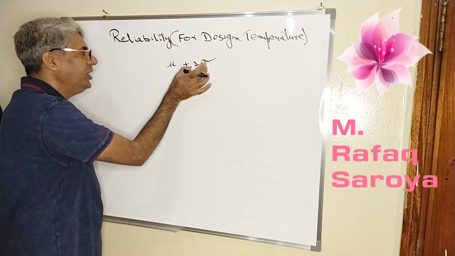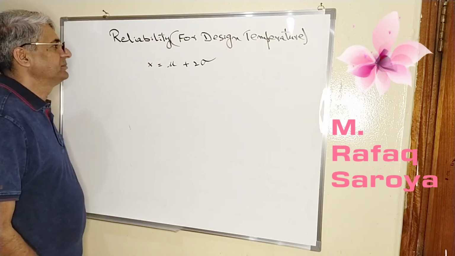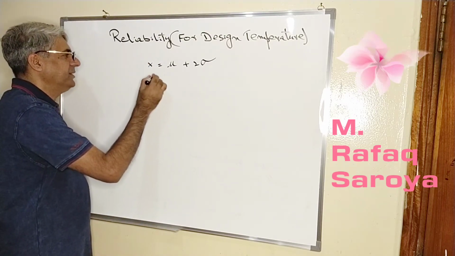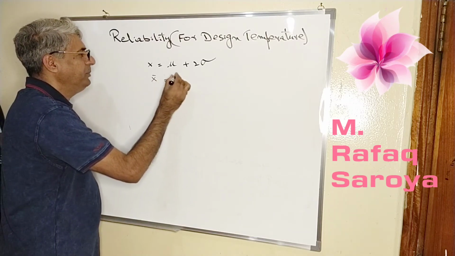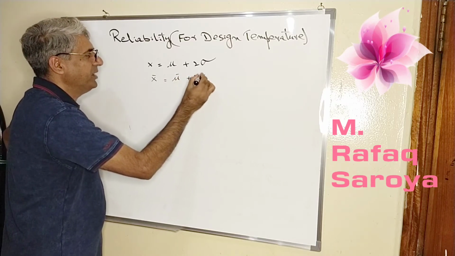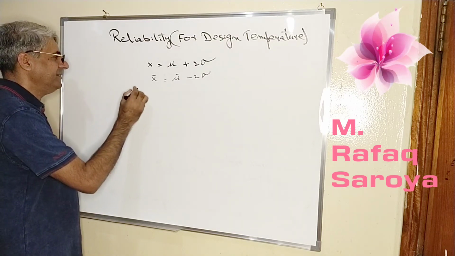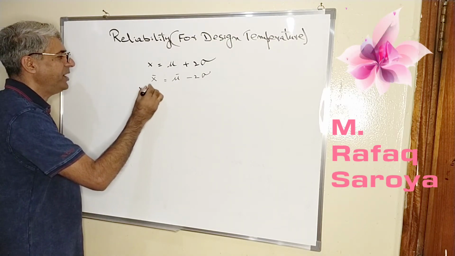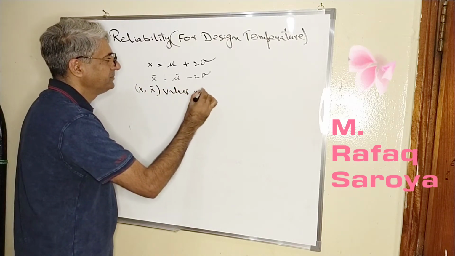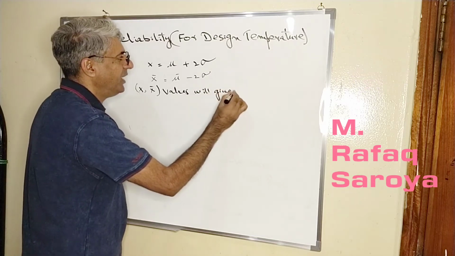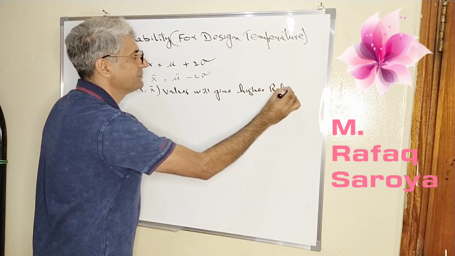When we apply the value of the standard deviation, we get another variable, x. Similarly, for the negative, let me write x bar. It would be mu bar minus 2 sigma. These x and x bar values will give higher reliability.